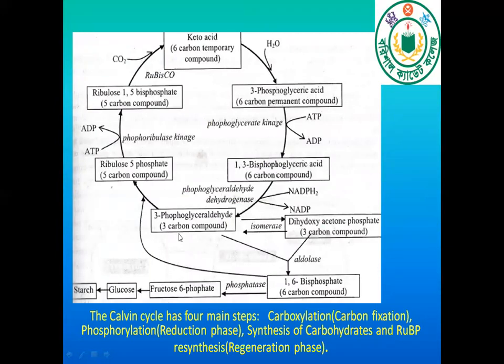Flow diagram of the Calvin cycle. The Calvin cycle has 4 main steps. First, carboxylation, which means carbon fixation; then the reduction phase; then thirdly, synthesis of carbohydrates; and the regeneration phase.